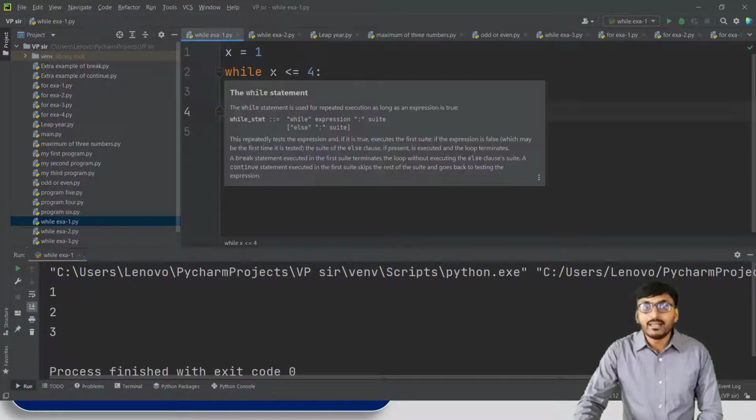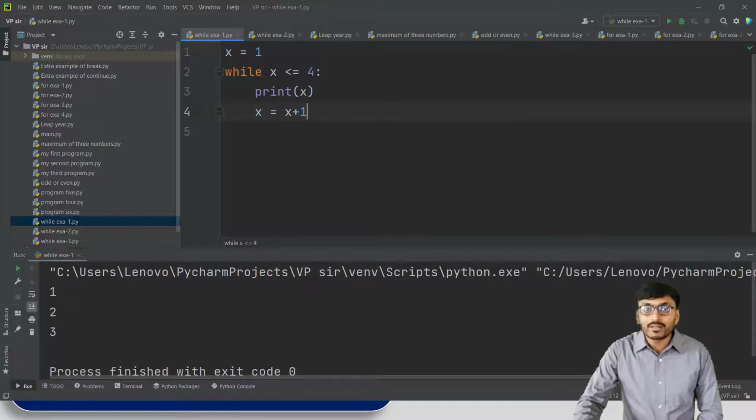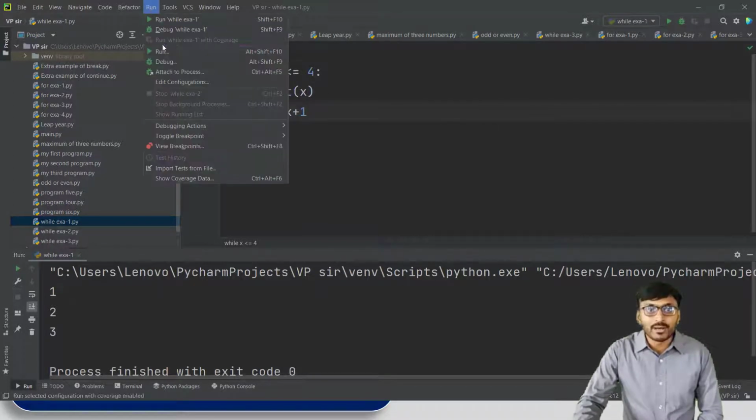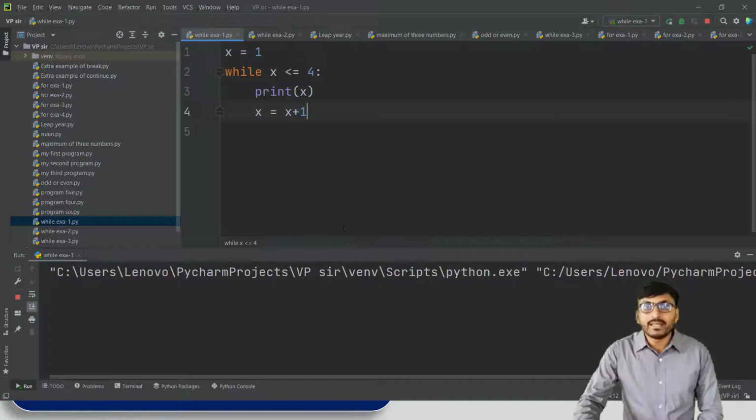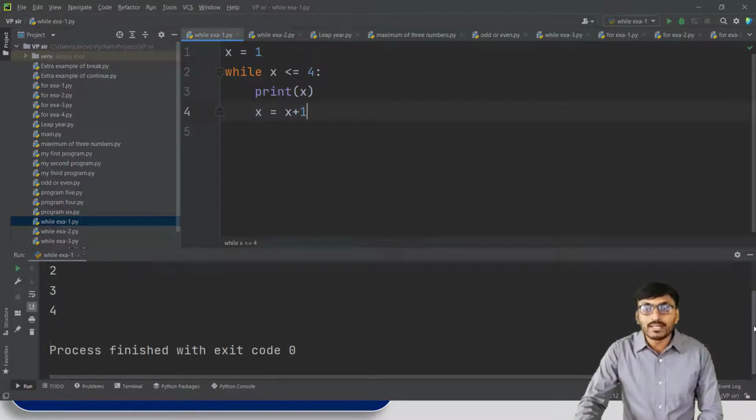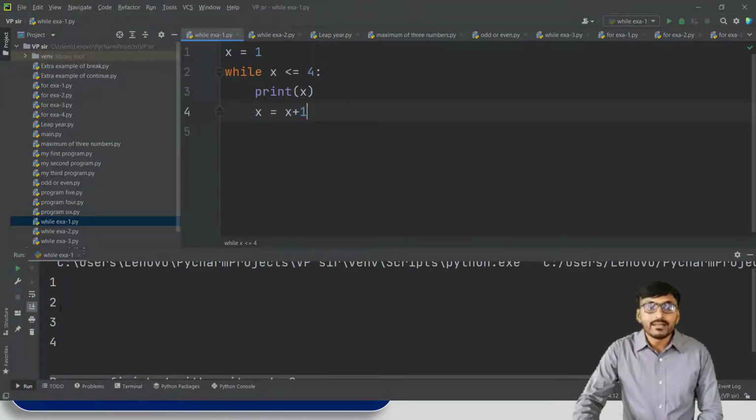Then while x less than or equal to 4, until this condition is satisfied, print x, then increment the value of x by 1. Clear? So if we run this program, then we get the output 1, 2, 3, 4.